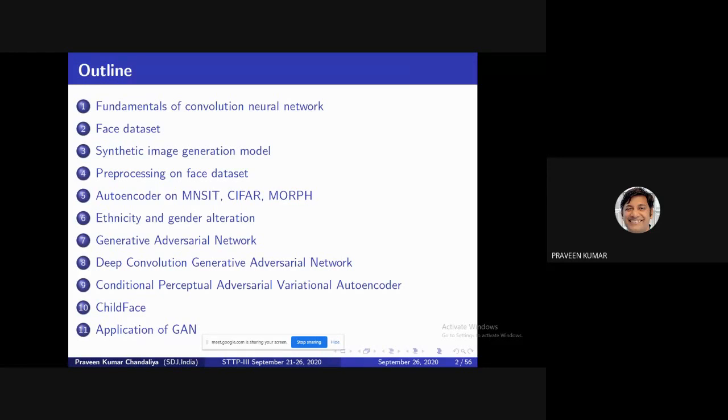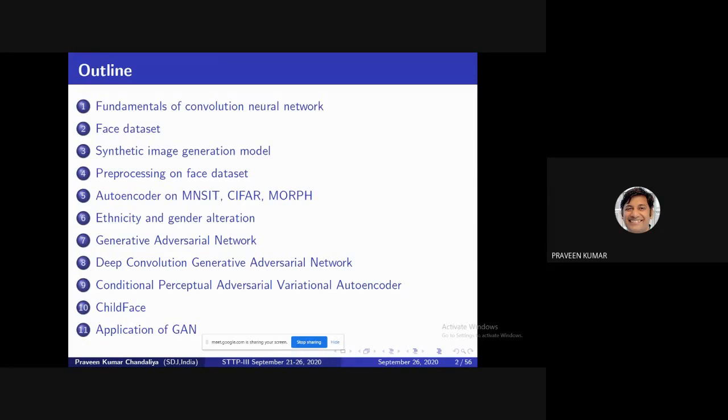I have mainly focused on three important terms: what is convolution, what is the pooling layer, and what is the fully connected layer. Then the parameters of this are filter size, paddings, and the stride concept. My main intention is face aging and alteration, so we work on face datasets. We discuss which datasets are available in the market in the private and public domain, and then how to generate data from real images, meaning synthetic image generation. This is a very popular topic. For the last 5 to 6 years, all the research has been going on in this topic.